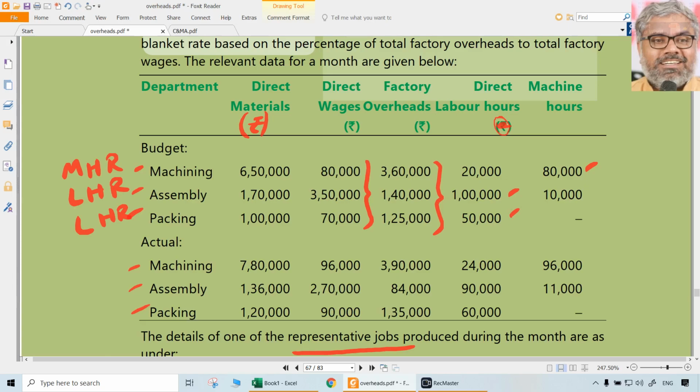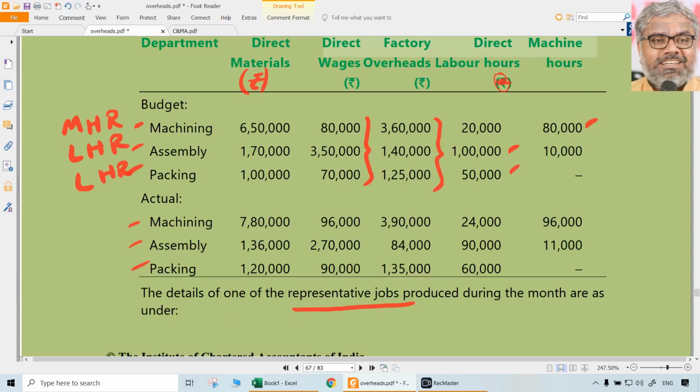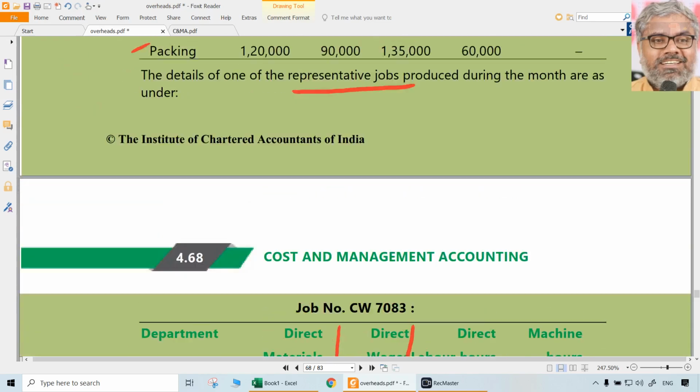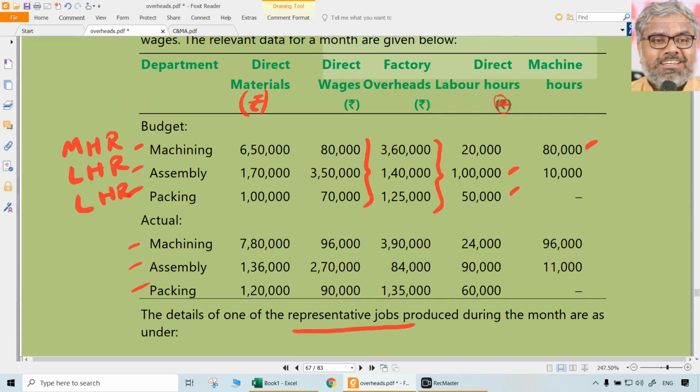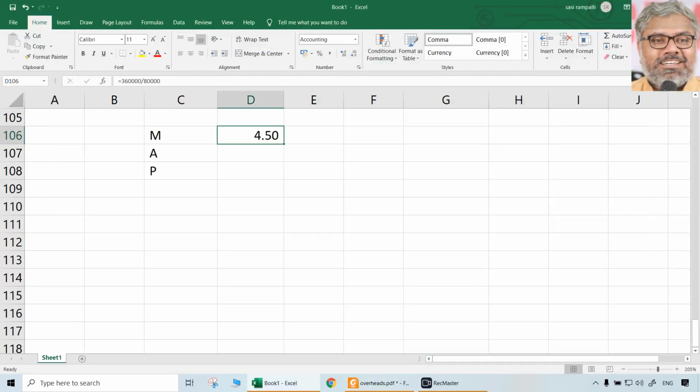So when we take these predetermined rates, whether it is blanket or departmental, we should take only budgets. Actuals do not matter. Of course, any difference between absorbed and actual will be treated separately. If that question is asked, then the actuals can be looked at. Otherwise, we don't have to worry about them, because we are not doing it at factory level. Ultimate application of this is only happening in a job. But the predetermined machine hour rate definitely should be 4.5 per hour.